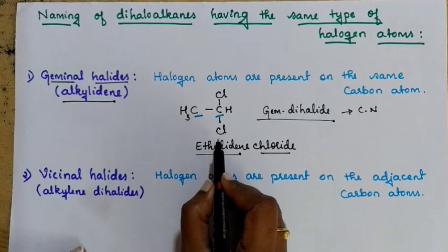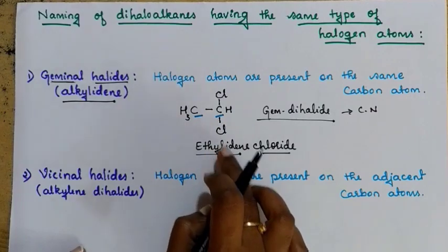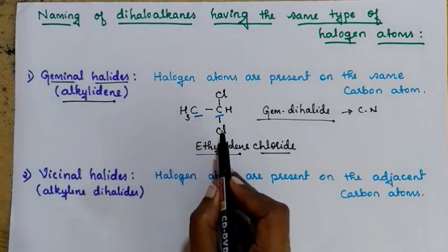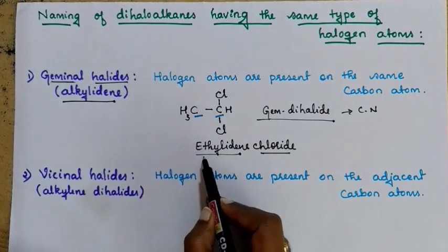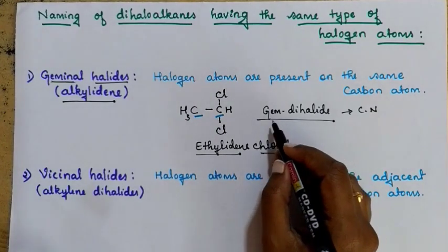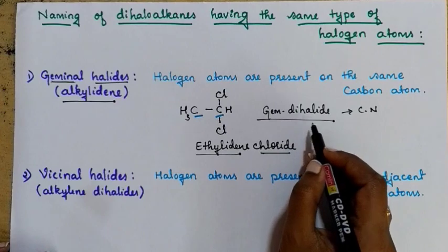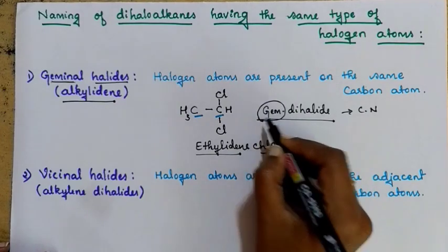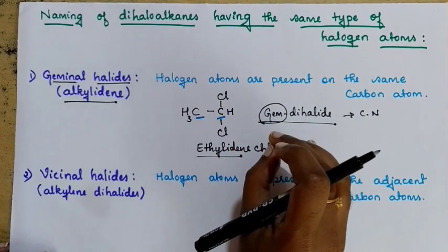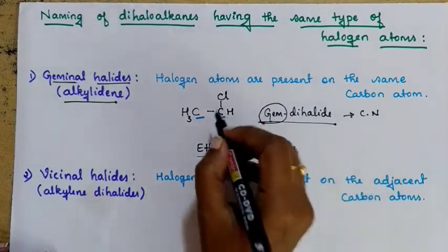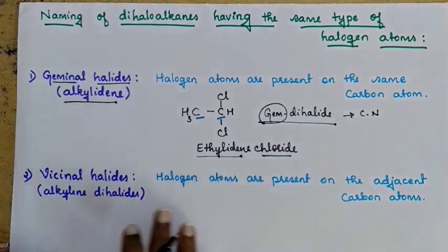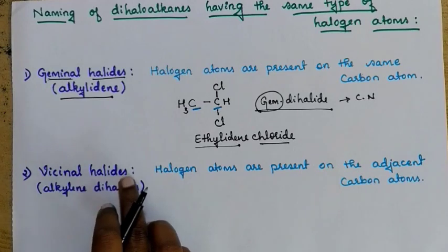When you write the IUPAC name for this kind of compound, you must follow this way: alkylidene. Here the particular alkyl group is ethyl, so ethylidene chloride. And the common name is just geminal dihalide. When you mention the word geminal, it is understood that both halogen atoms are the same and they are present on the same carbon atom. Okay, remember this.